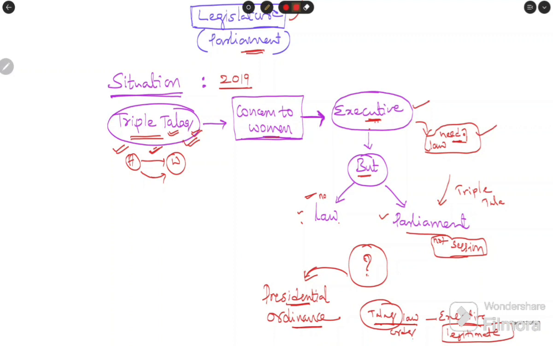Yes or no? What did the president do? He passed an order related to the triple talaq. This is called a presidential ordinance. I hope it is clear. This actually happened in February 2019.